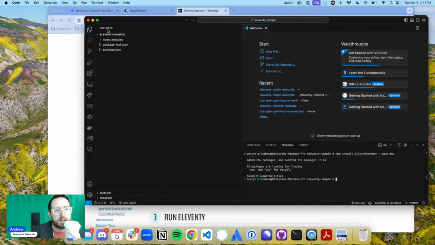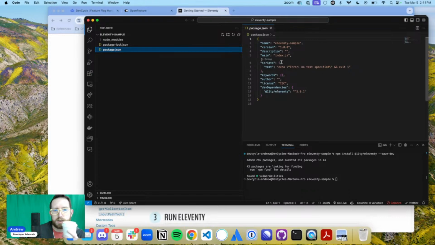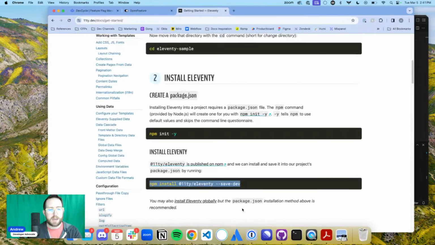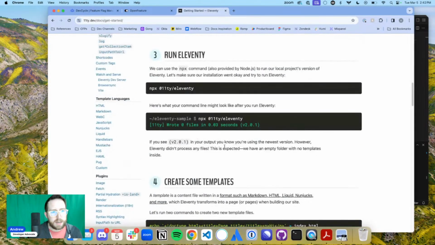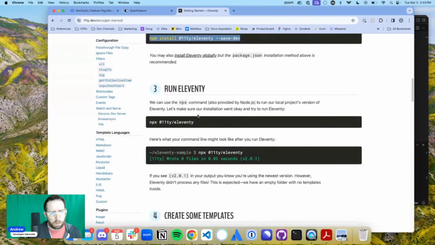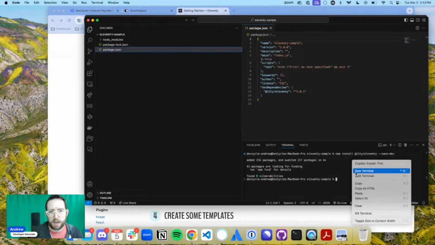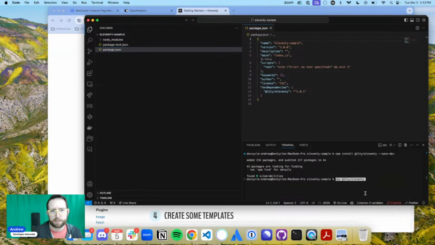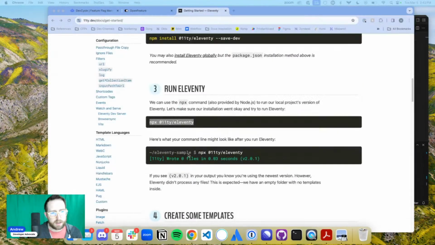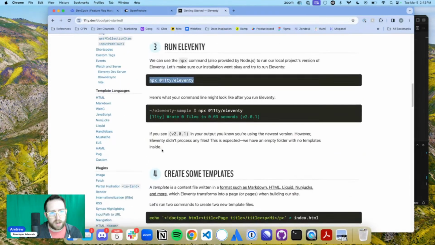Okay, here we go. So we've installed Eleventy into our package. Amazing. And here's what your command line might look like. All right, run Eleventy. We can use the npx command. npx @11ty/eleventy. All right, and paste. Wrote 0 files. All right, amazing. That's what it should be showing.